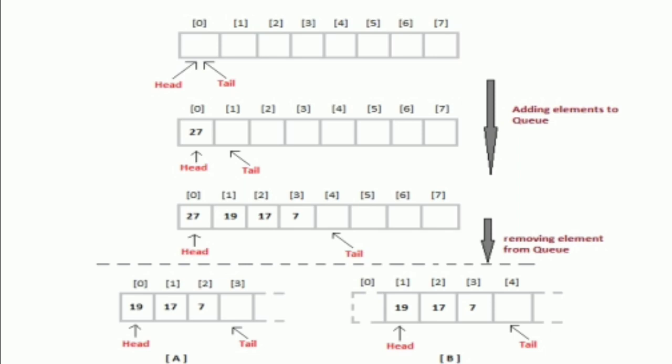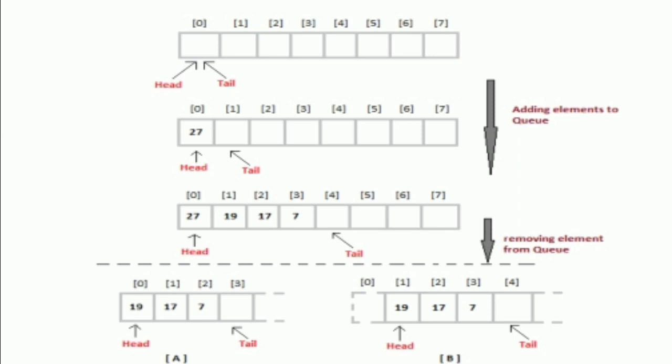Index number 0 is already filled, so go to index number 1. Index number 1 was empty, so the element 19 is inserted into index number 1. Then you want to insert another element, 17.